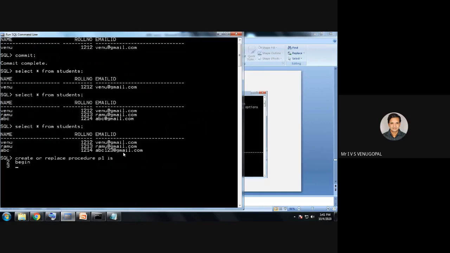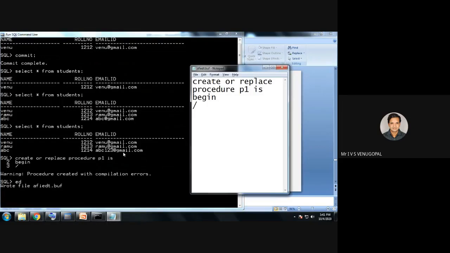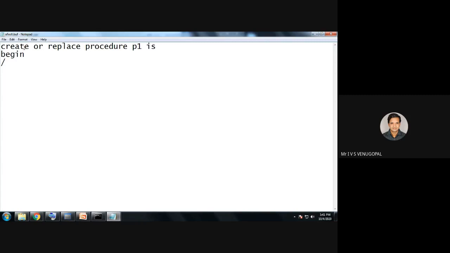For example, I want to supply some parameters. If I use ed, it will return the data in the buffer, and I can save it here. Create or replace procedure P1. For example, I want to pass a number as an input, that is, I'll pass the student's roll number as an input.